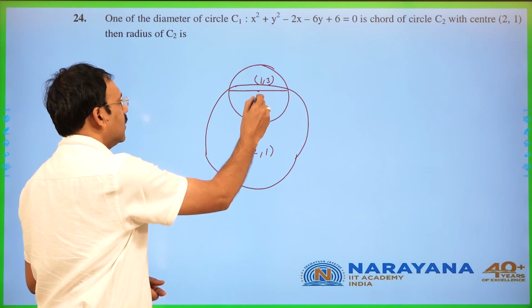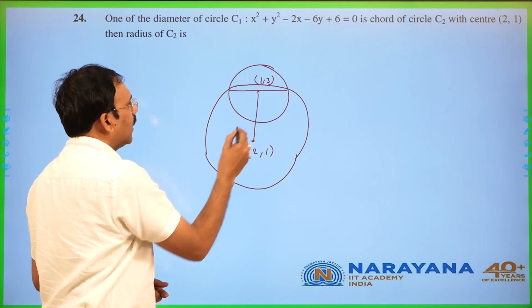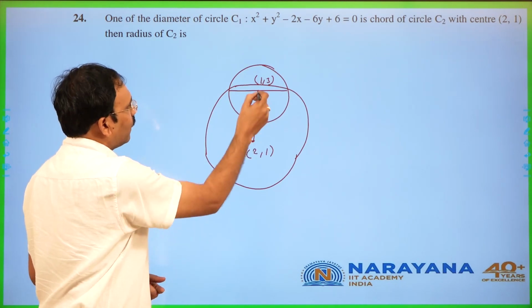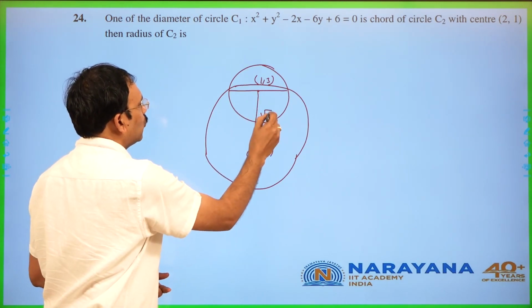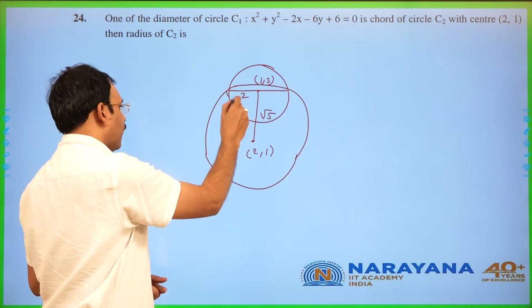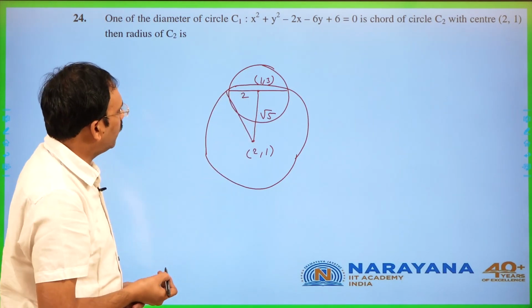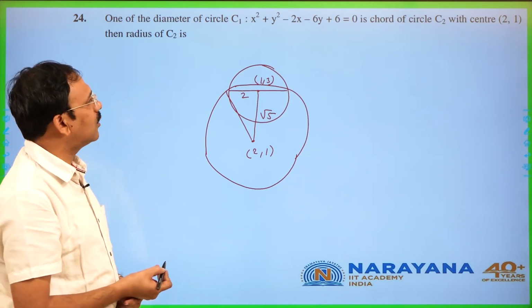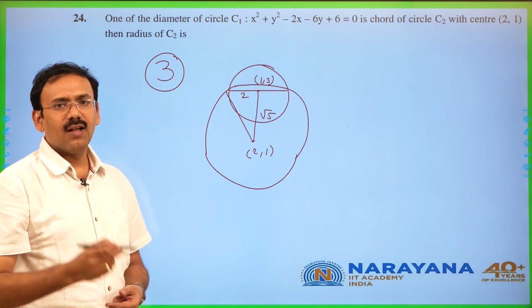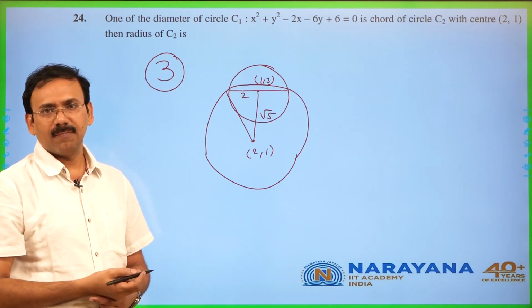You can find this distance as root 5. The radius of the given circle is 2. So the radius of this circle is root of 5 plus 4, 9, under root, 3. A very simple geometry problem.